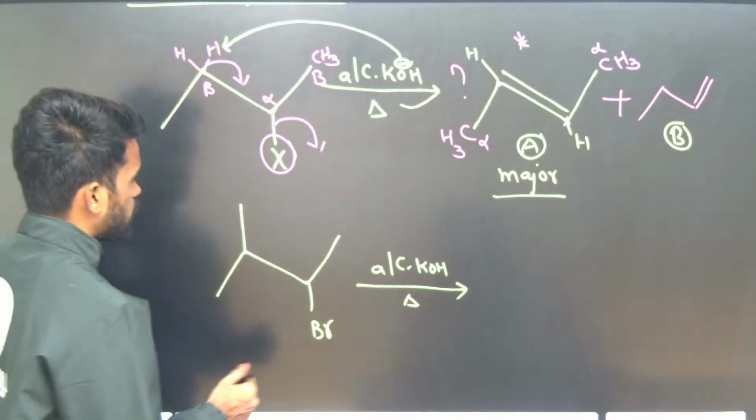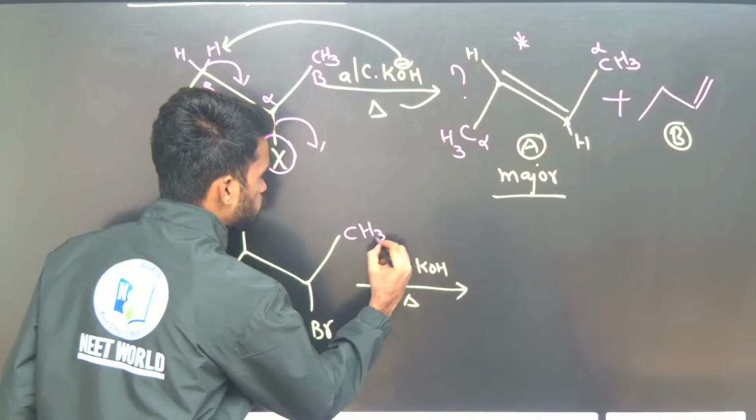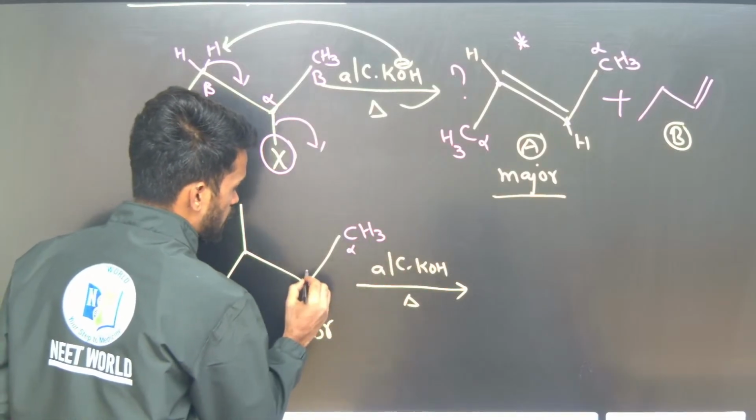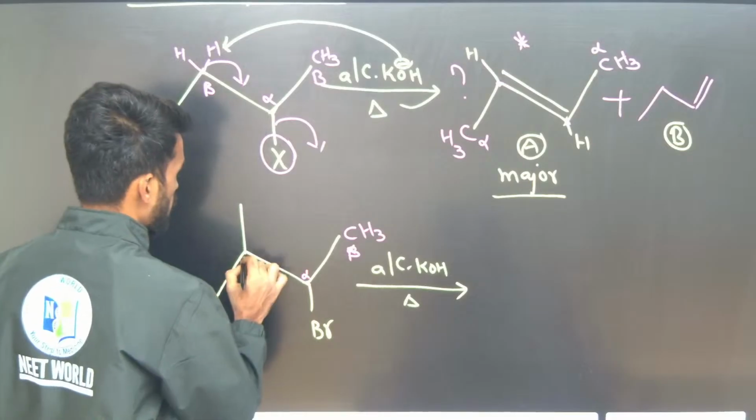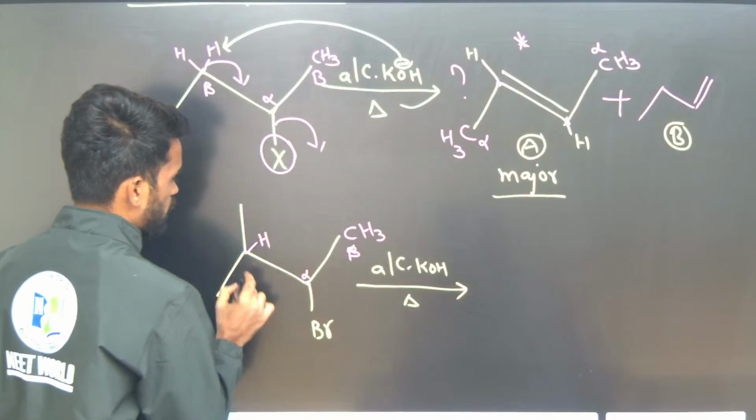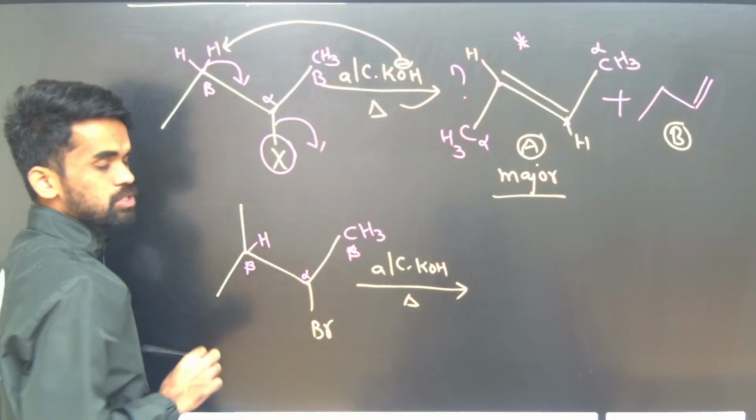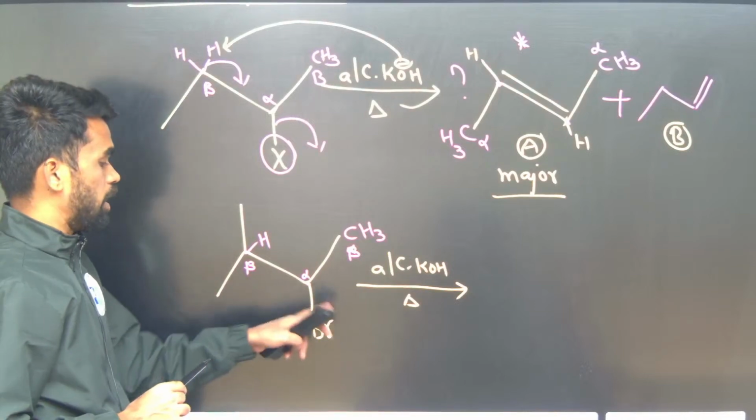Yes, so here you can see the CH3 group on this side is alpha, and this is beta to the bromide ion. Again, we have a hydrogen at the beta position here that is also removed along with this bromine.